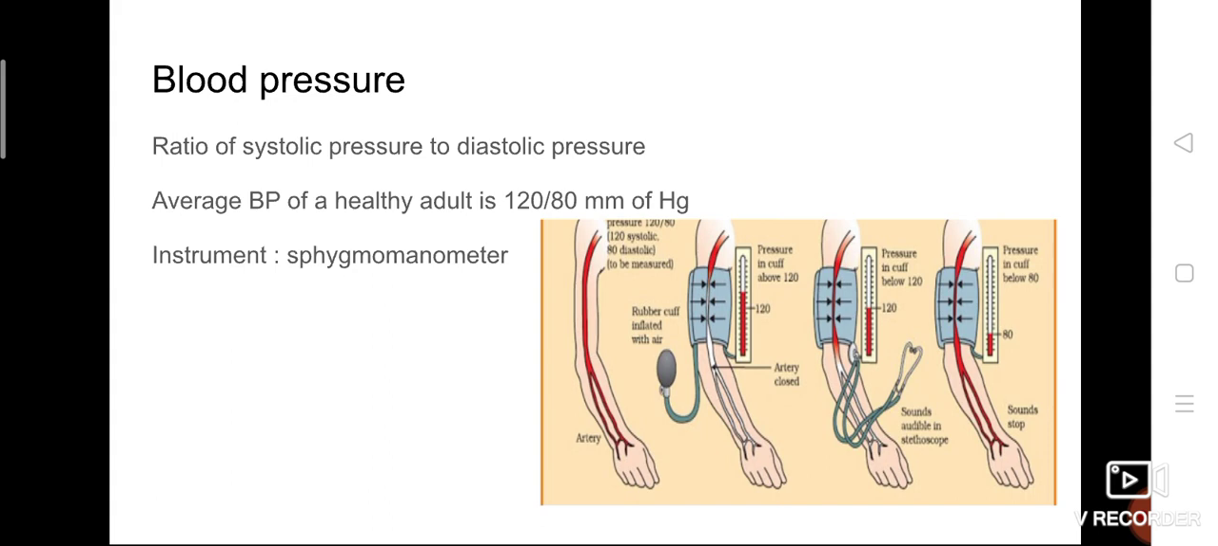I told you that blood pressure is nothing but the ratio of systolic to diastolic pressure. So the first number, the numerator 120, represents the systolic pressure, and 80, the denominator, represents the diastolic pressure. So 120/80 is the average BP. It is not common for all human beings. It is the average for a healthy adult, which is 120/80 mm of mercury.